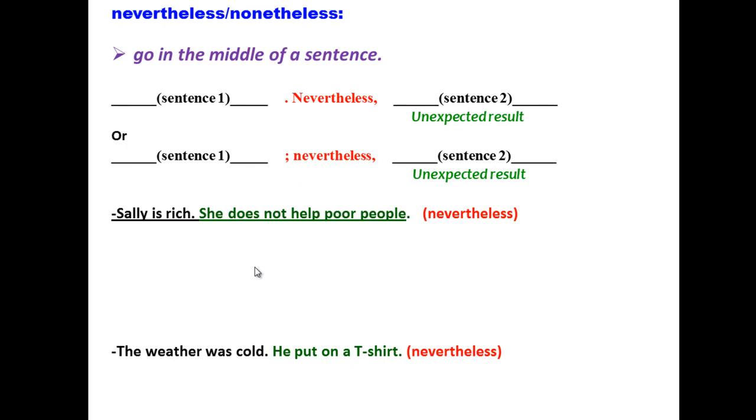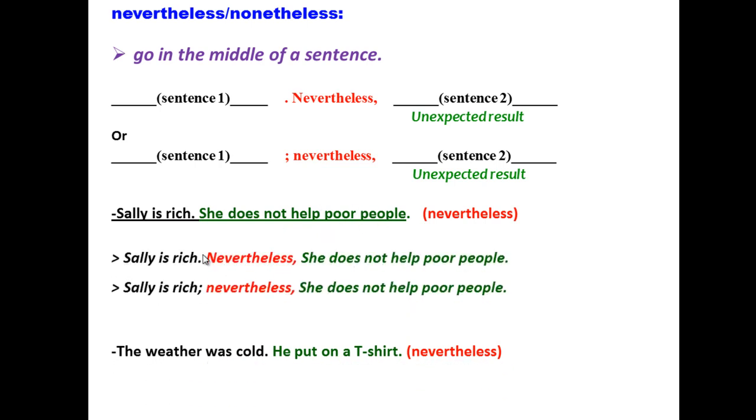Now we are going to combine these pairs of sentences using nevertheless. So let's start by the first pair of sentences. Sally is rich. She doesn't help poor people. So the part of the sentence in green color is what we call the unexpected result or the contradictory clause. So it must go after nevertheless. So we can provide two different answers.